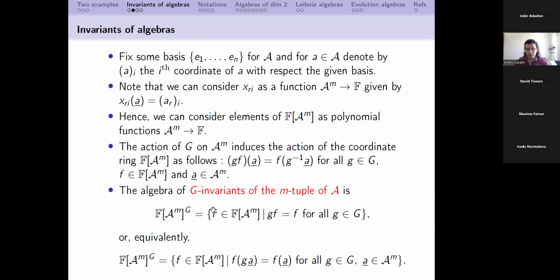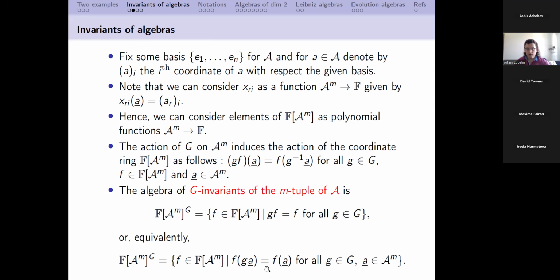So it consists of those elements from the coordinate ring which are fixed by the action of the whole group G. So here we have the action of G over the coordinate ring. If for some reason we don't want to consider this action, just the action of group G over algebra A, we can consider another equivalent definition.